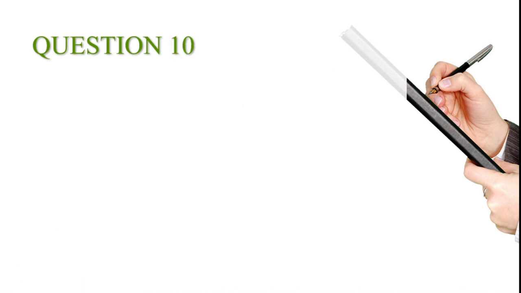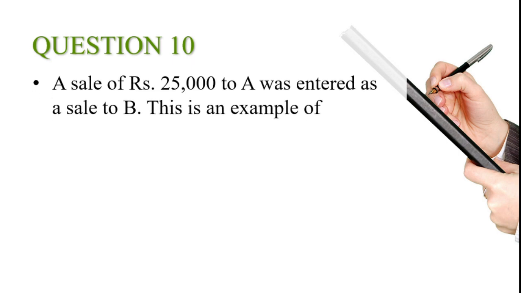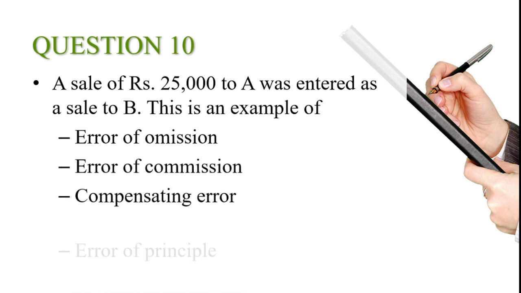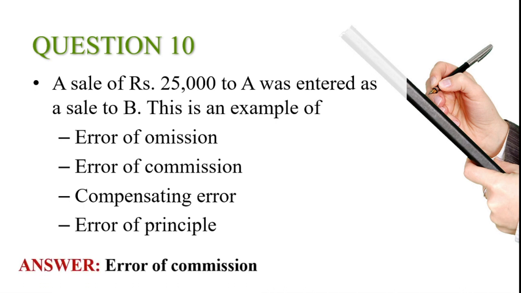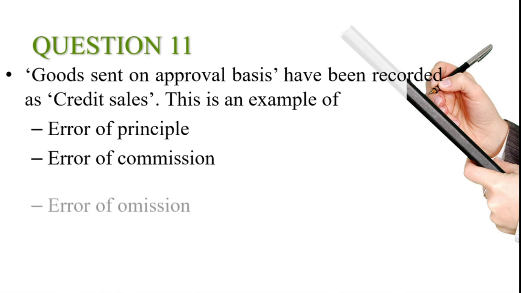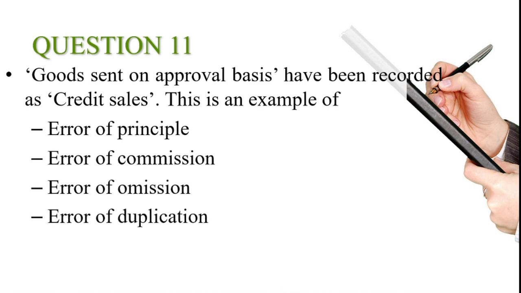Moving on to the 10th question, the sale of rupees 25,000 to A was entered as a sale to B. This is an example of: options error of omission, error of commission, compensating error, error of principal. And the answer is error of commission. 11th question, goods sent on approval basis have been recorded as credit sale. This is an example of: option error of principal, error of commission, error of omission, error of duplication. And the answer is error of principal.